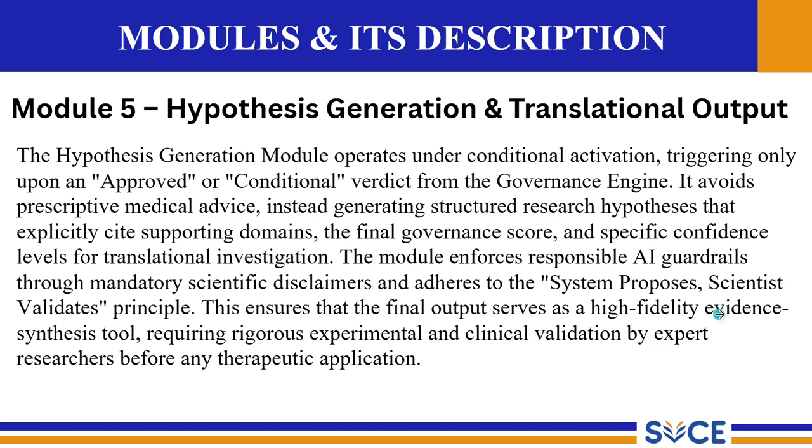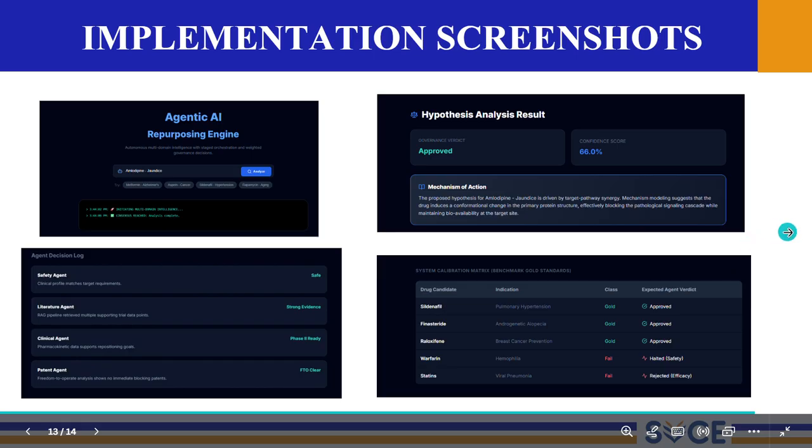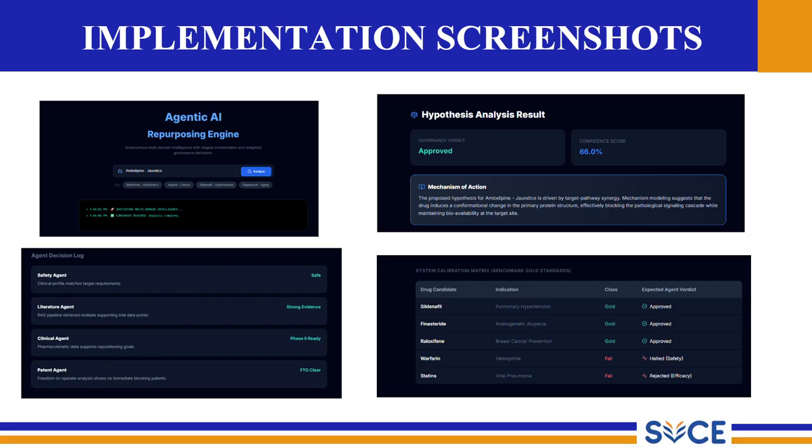Now, the governance decision engine. After validation, the governance engine calculates the final score. Each domain receives a different weight. Safety has 30% weightage, literature has 25% weightage, clinical has 20% weightage, mechanistic has 10% weightage, market has 10% weightage, and patent has 5% weightage. The contradictions reduce the score.